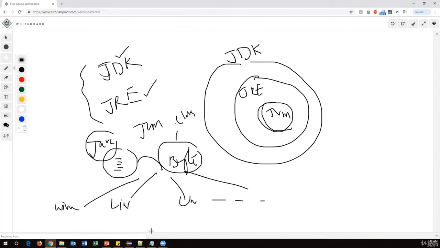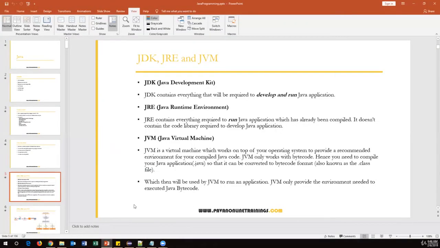file. So when I create a Java program, the file extension will be .java. Once it is converted into bytecode, the file extension will be .class. And this class file is understandable by all other operating systems. So that's the reason Java became platform independent. We can create a Java program in Windows and execute it on some other operating system. How is it possible? Because of the JVM, because of bytecode.